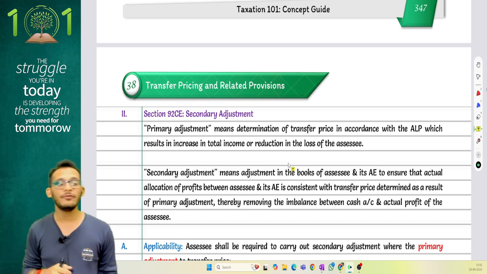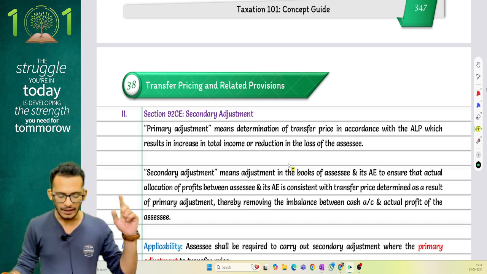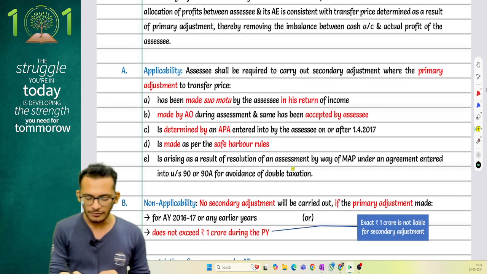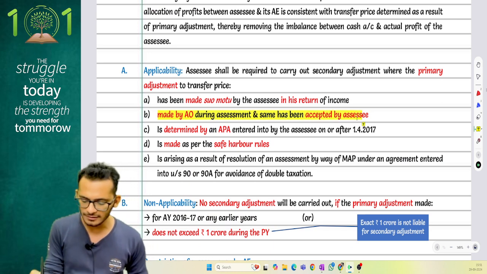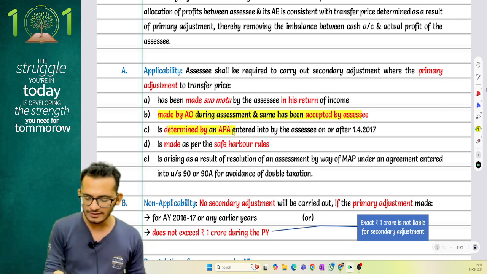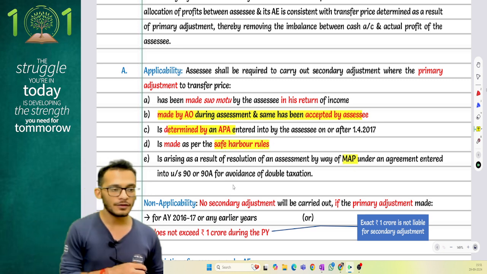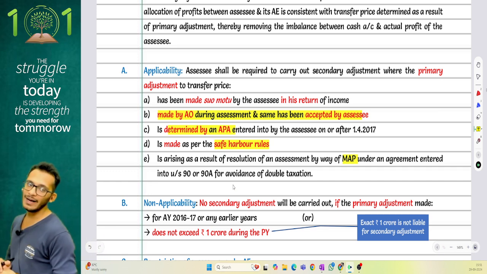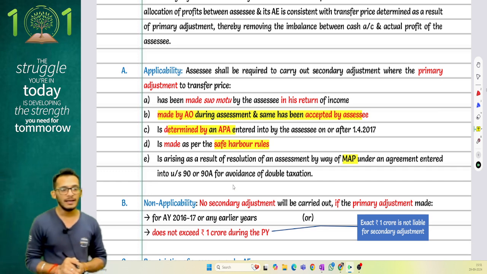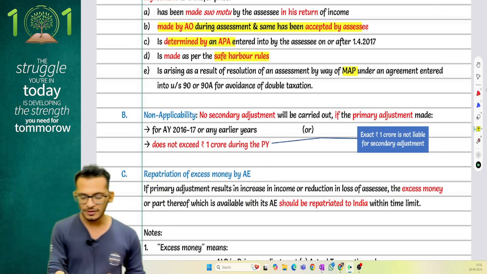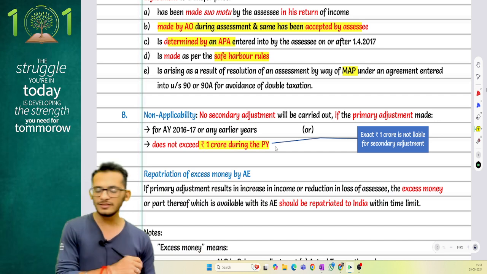Income tax says that if there is any transfer pricing adjustment made suo motu in the return of income, made by the assessing officer during assessment, determined during an APA transaction, done as a part of safe harbor rules, or agreed during a MAP procedure, then these will be called a primary adjustment. A secondary adjustment will have to be considered if these values exceed 1 crore rupees during the previous year.